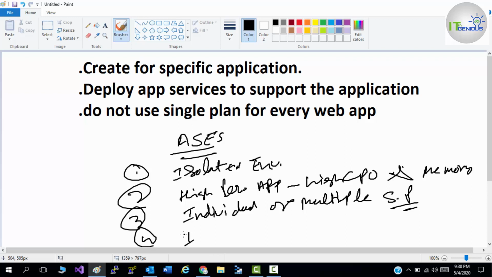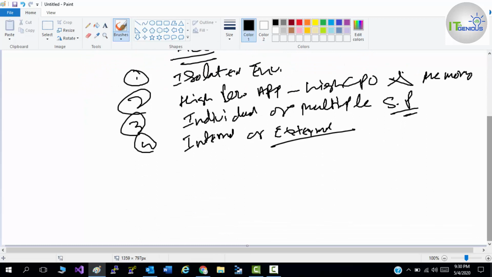You can deploy internally or externally. Or you can create a subnet and deploy your web application into the subnet, which will isolate your web application for security purposes. These are the things you need to take care of when you deploy a web application.